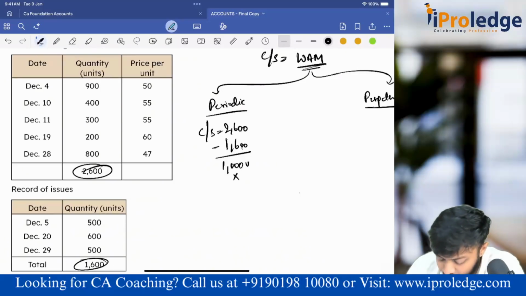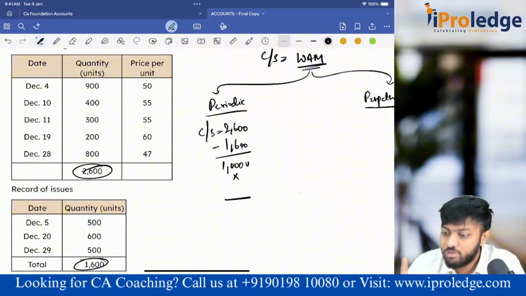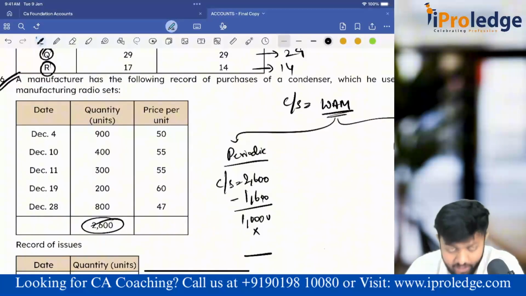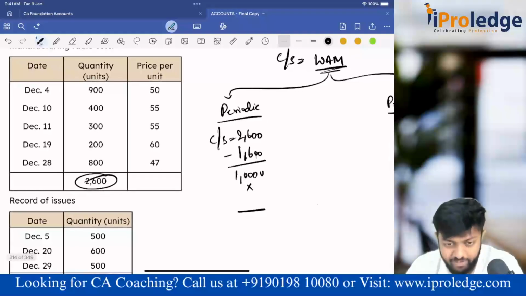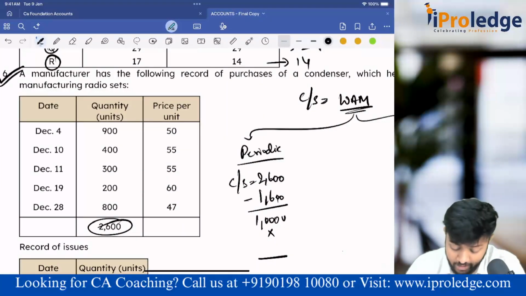Now the question is, at what value am I supposed to value these 1,000 units? For this I am using weighted average. Now to find out the weighted average, will I see anything in sales? Though sales has happened in between, will I consider sales? No. I'll forget sales exists for periodic. Now what I'll do? I told you, simply multiply everything. Multiply price and units. So this is 45,000.